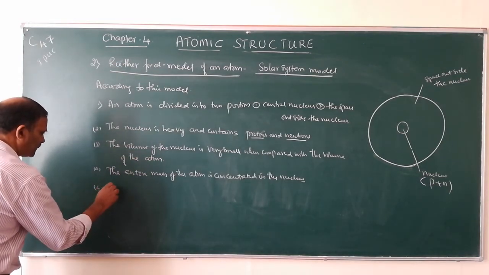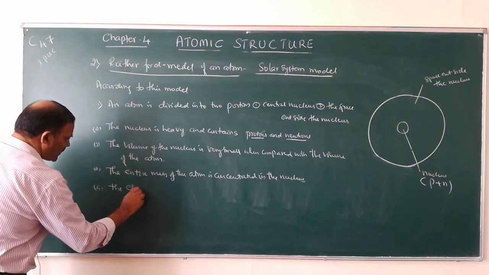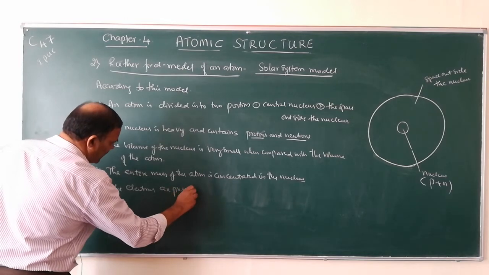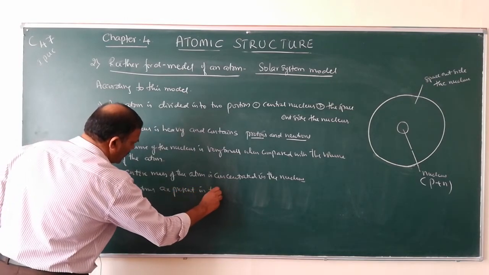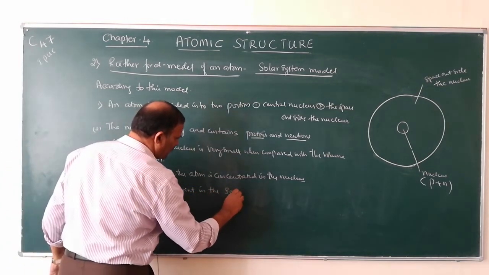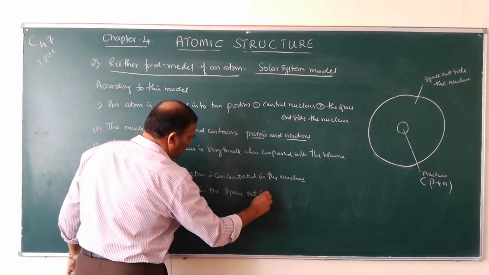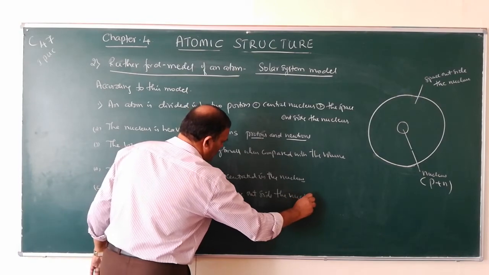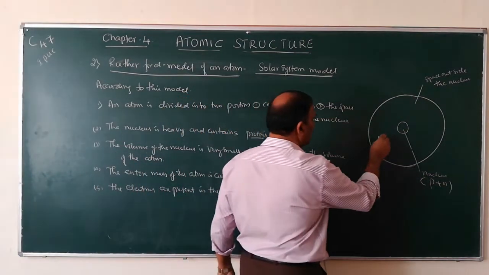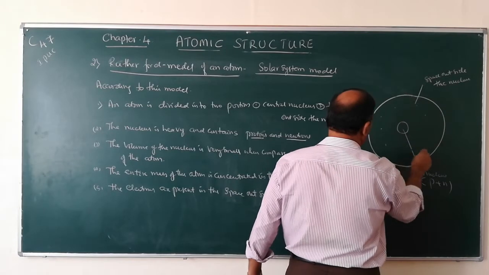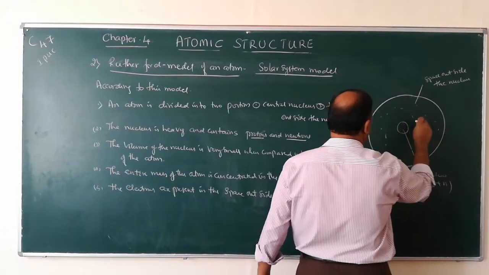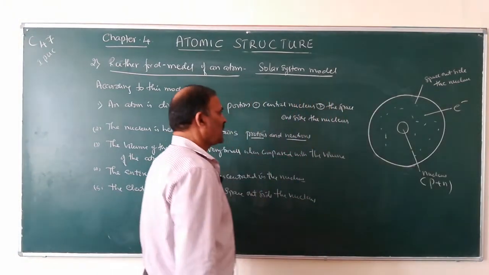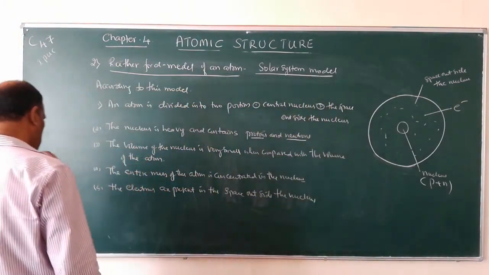Fifth one, the electrons are present in the space outside the nucleus. So, electrons are present in the space outside the nucleus.